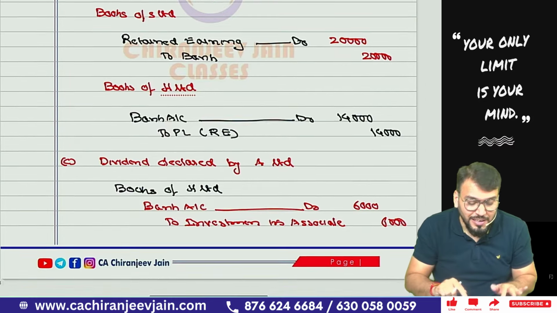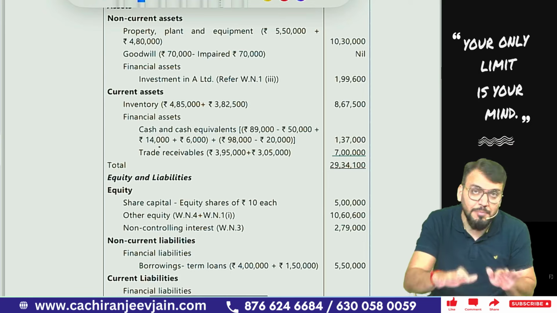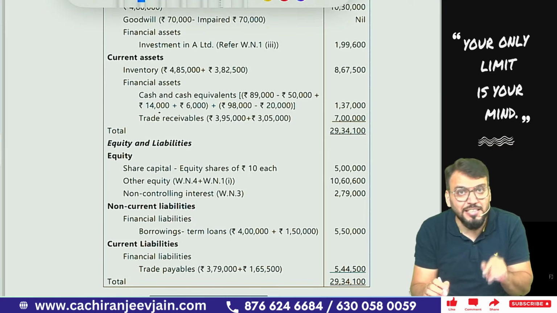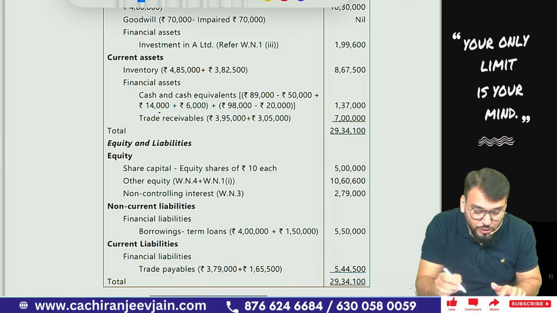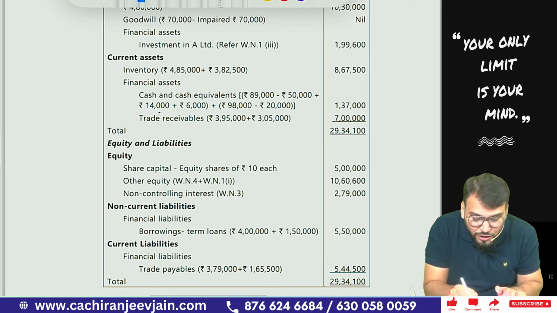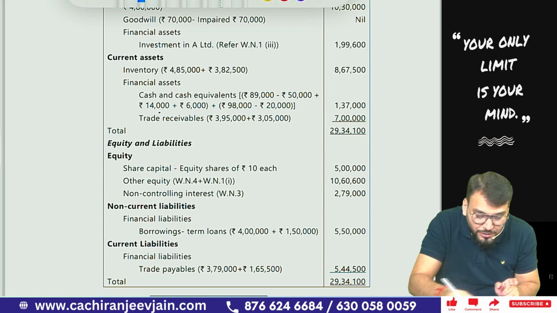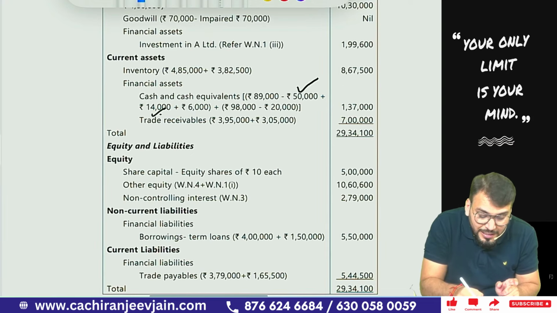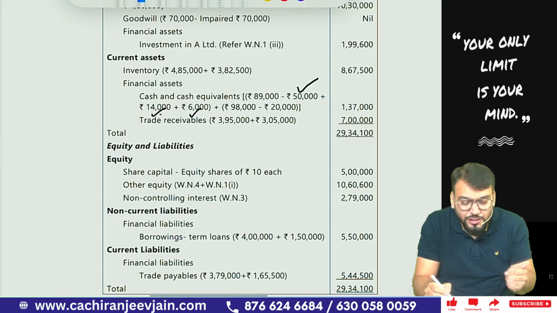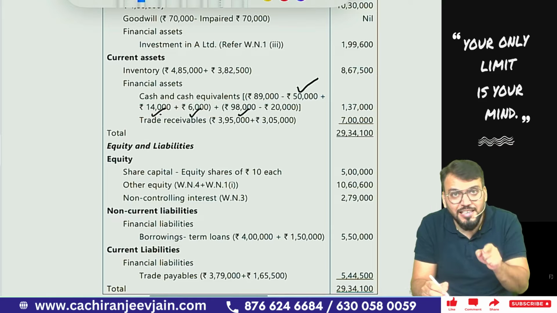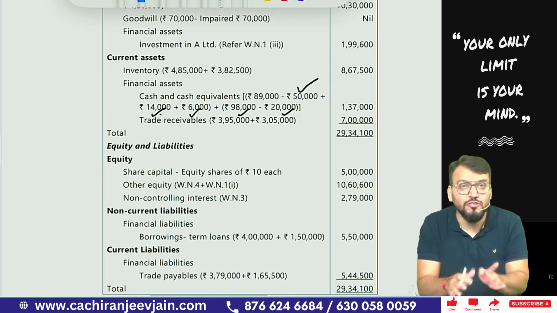I hope you have understood. Chalega? Yes sir. Now coming to the balance sheet, I will show what adjustment has been done. You can see the entire balance sheet remains the same. Only dividend receivable and dividend payable will not come in the balance sheet now. So what will come? Cash and cash equivalent. You can see the cash and cash equivalent of the parent company, 89,000, has been reduced by 50,000. Then increased by 14,000 dividend received from the subsidiary company, then increased by 6,000 dividend received from the associate company. Then 98,000 is the cash and cash equivalent of the subsidiary company, which is reduced by the dividend declared by them, that is 20,000. If you have understood this, you can do it on your own.